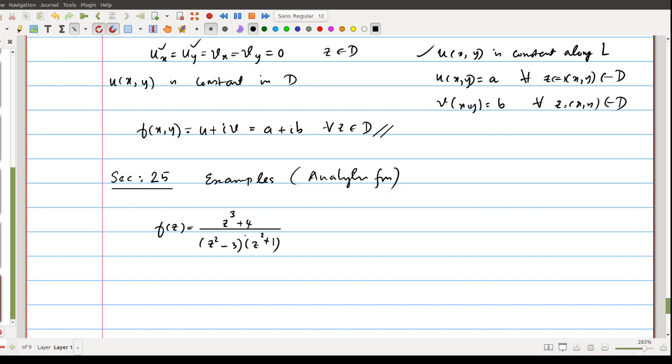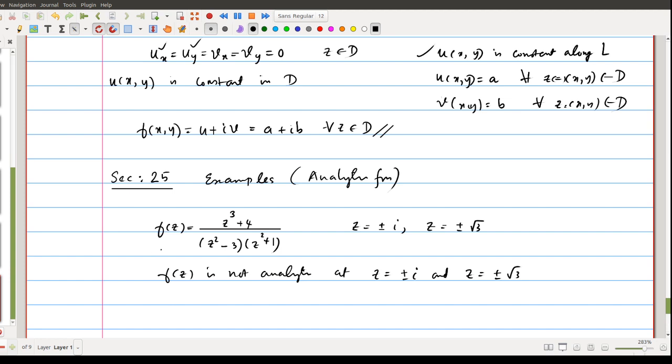If you consider this function, you can easily see that at the points z equal to plus or minus i and z equal to plus or minus root 3, the function is not defined. Therefore, at all these points, the function is not analytic as well. So f of z is not analytic at z equal to plus or minus i and z equal to plus or minus root 3.